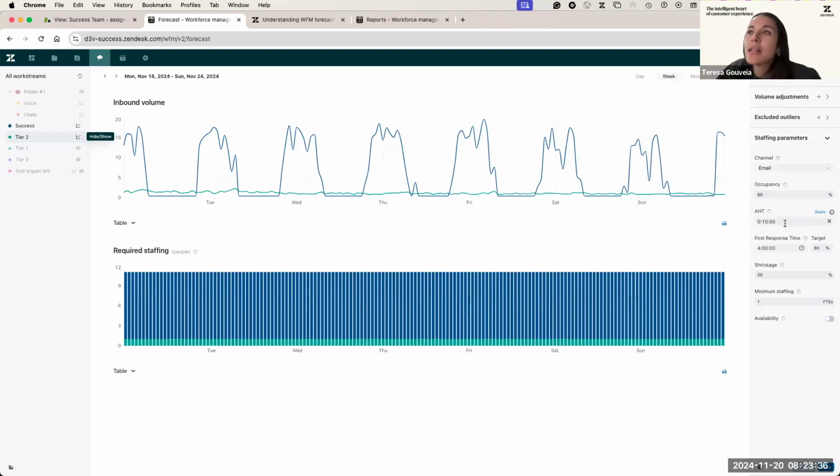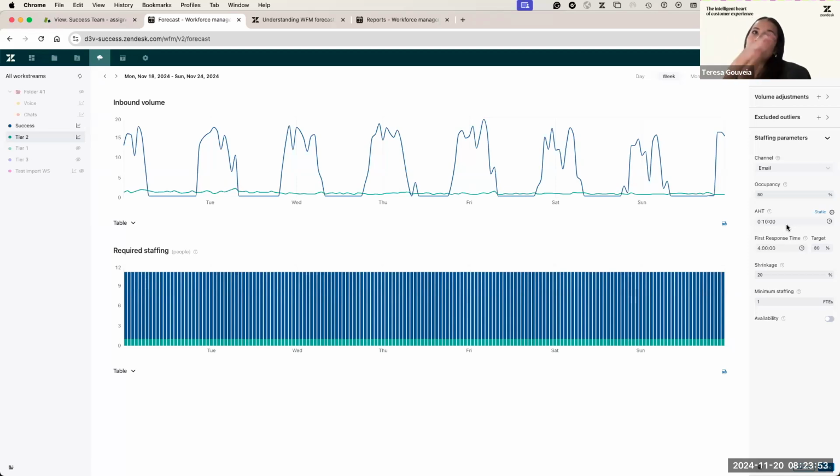Then we have the average handle time. So how long does it take for my agents to resolve tickets that are part of this workstream, in this case, tier 2. And here, I have a tip. You can use Zendesk Explore data, or you can use workforce management data.